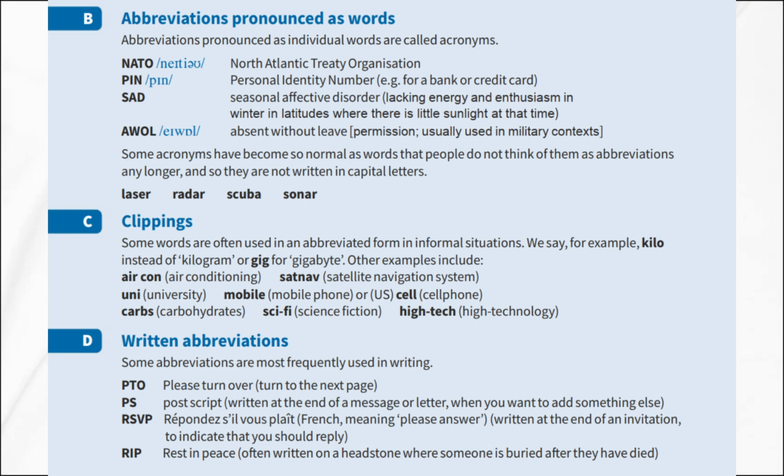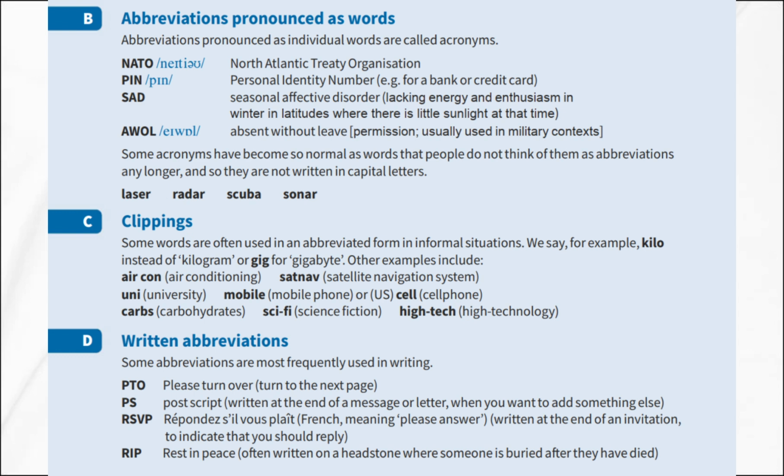Clippings. Some words are often used in an abbreviated form in informal situations. We say, for example, kilo instead of kilogram, or gig for gigabyte. Other common clippings include aircon for air conditioning, satnav for satellite navigation system, uni for university, mobile for mobile phone, or in American English, cell for cell phone, carbs for carbohydrates, sci-fi for science fiction, and high-tech for high technology.